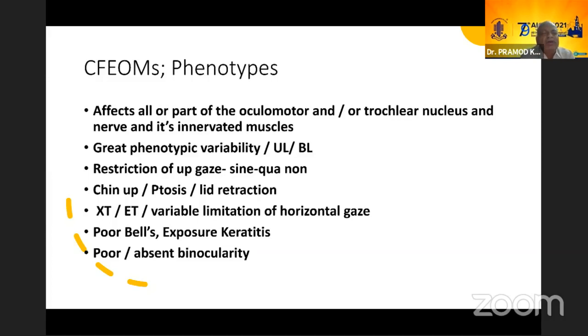And usually they have poor or absent binocularity because there is no way they can, even with abnormal head posture, they are usually not able to achieve binocular cooperation.